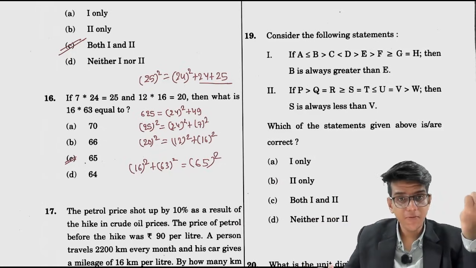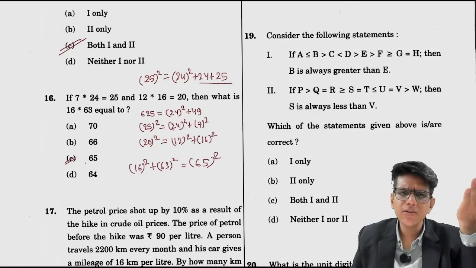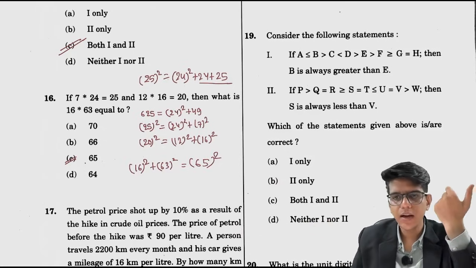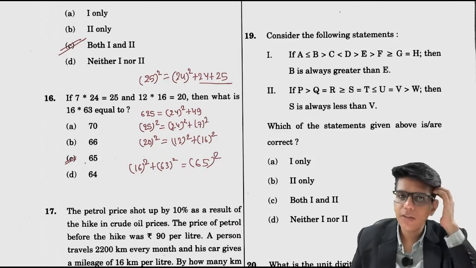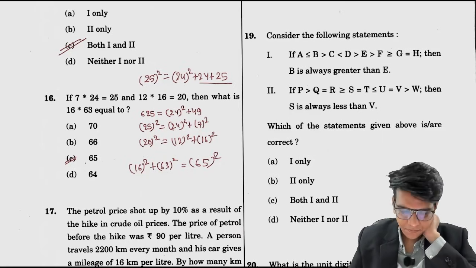But that will develop with understanding only. Now what you can do is directly apply 63 squared and 16 squared and add. You will find that the number you get is the square of 65. Understood? Chalo.